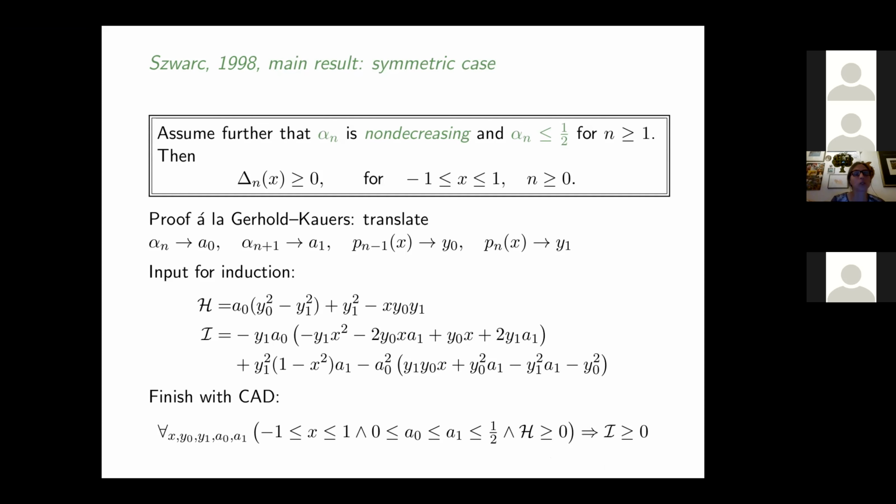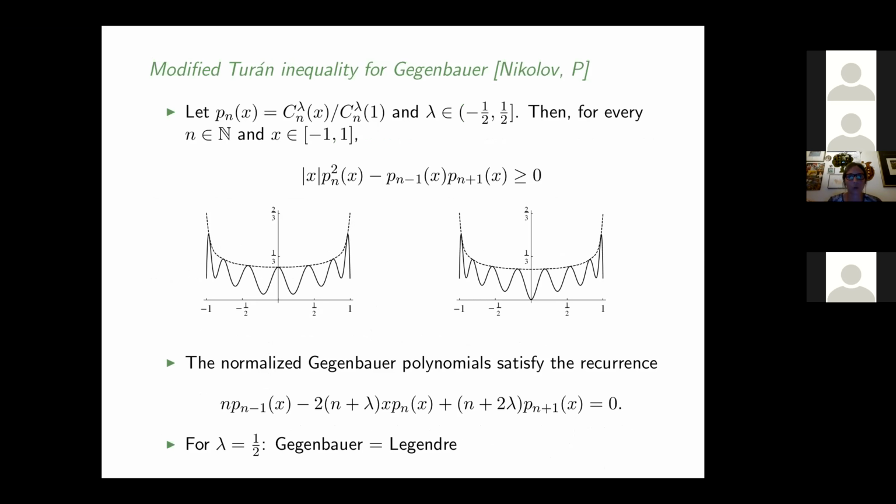I would like to close with two non-trivial examples where this Gerhold-Kauers method worked. One is this modified Turán inequality. If this absolute value of x would not be here, we would have the Turán determinant that we saw before. For this, we now have Gegenbauer polynomials, which are a generalization of the Legendre polynomials. Legendre corresponds to the case lambda equal 1/2. They are normalized to be 1 at 1. And for this range of parameters for lambda, we can show this inequality.